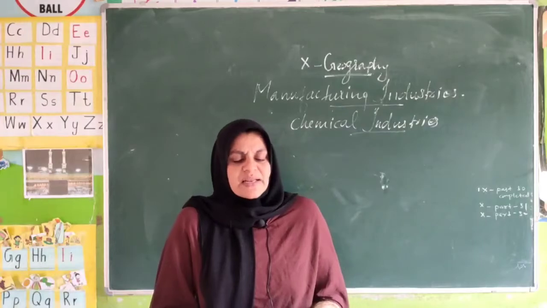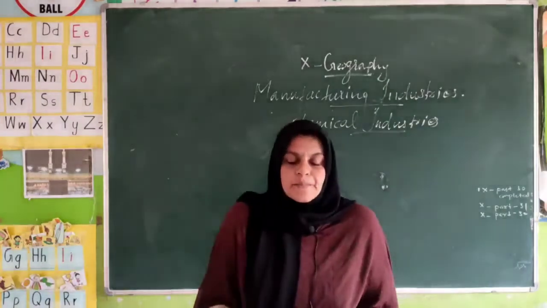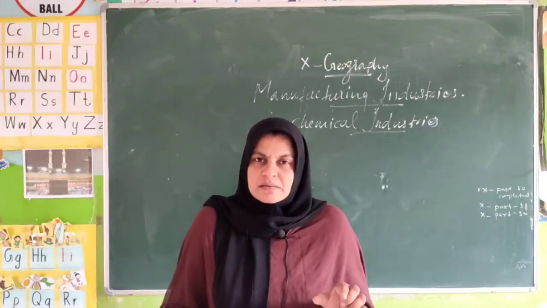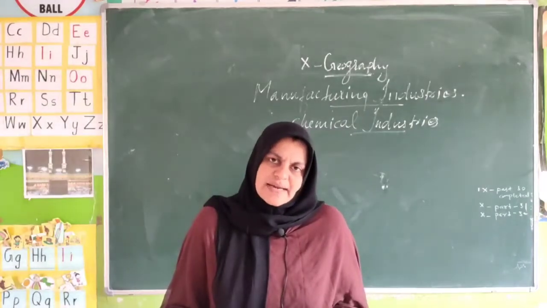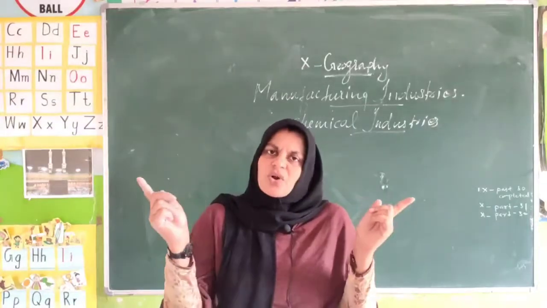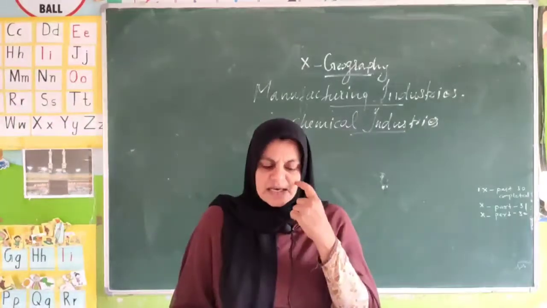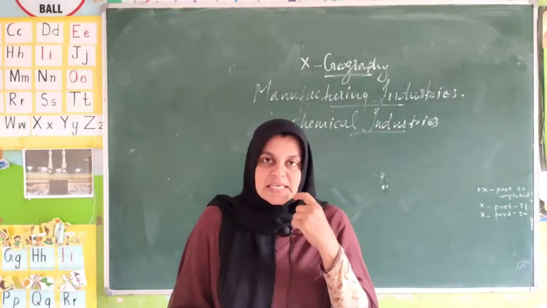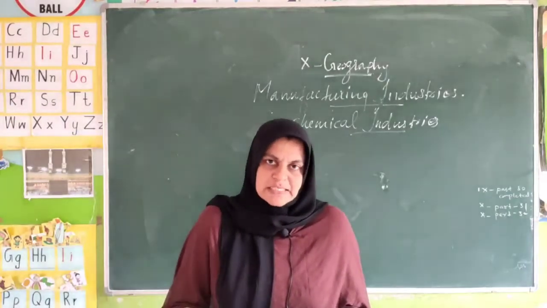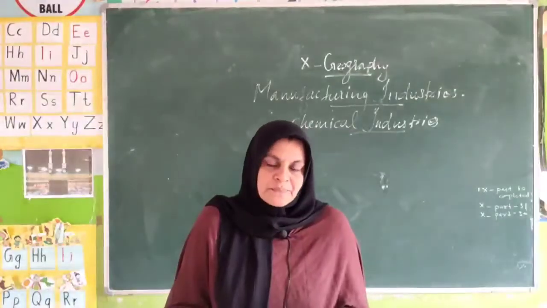These industries are widely spread. Widely spread industries means it is not concentrated in one area, industries are there all over the area. And organic chemicals include, now you understood what the inorganic ones are. More examples are there in your textbook. While you are reading, you will get it.